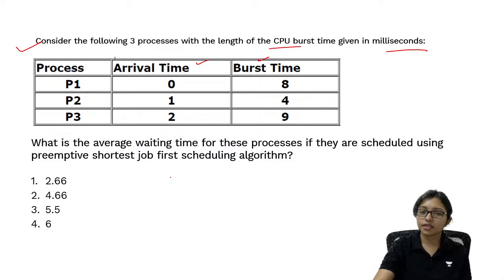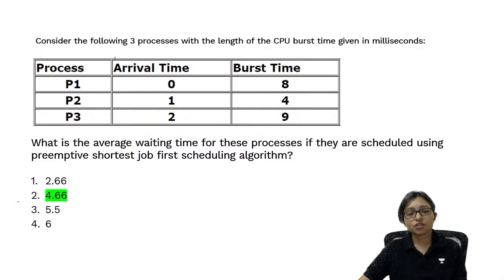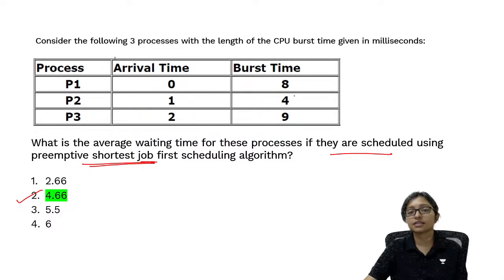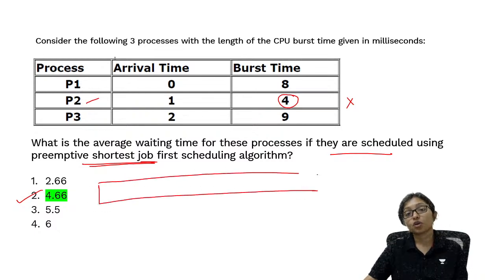Okay, answer is coming. Yes, answer is 2 only. You are correct. So here it is asking about the scheduling preemptive shortest job. In shortest job scheduling, don't make a mistake with that. This is the shortest one, so that's why I will take P2. That will be wrong. Because always we have to think about the arrival time. Who arrived at the time 0? Only P1 arrived.